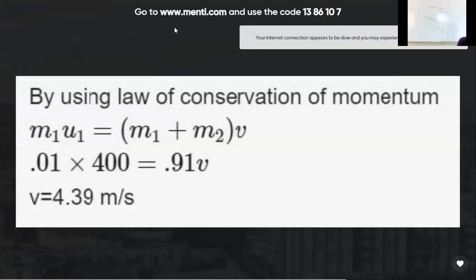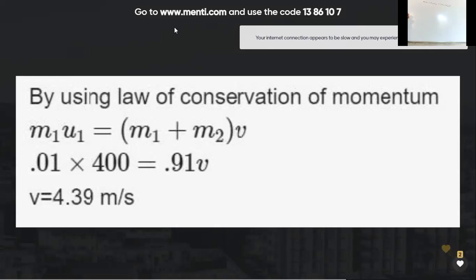See the solution. Using the law of conservation of momentum, m1 u1 plus m2 u2 equals, after hitting, m1 plus m2 times the final velocity, because the bullet is stuck in the block and we have got the final velocity.